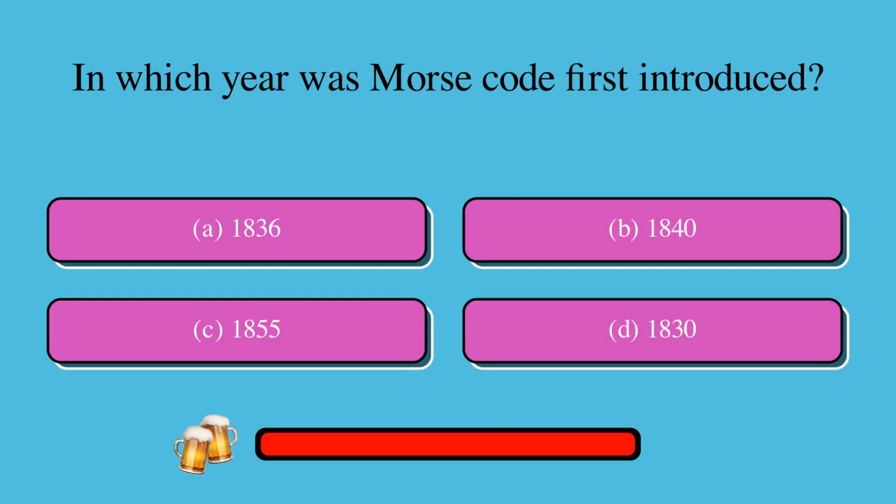In which year was Morse code first introduced? Is it A. 1836, B. 1840, C. 1855, or D. 1830? The correct answer is A. 1836.